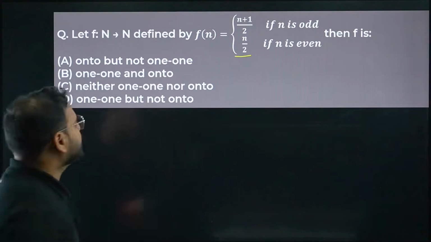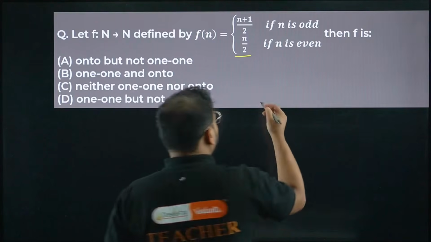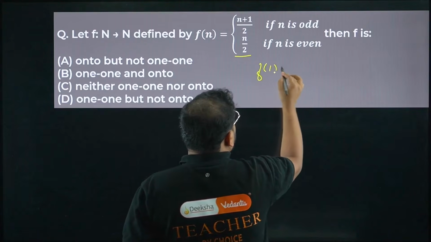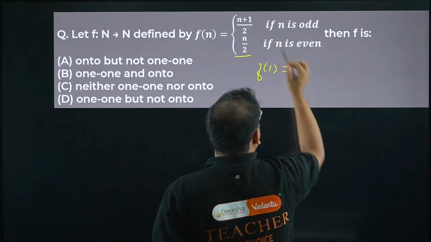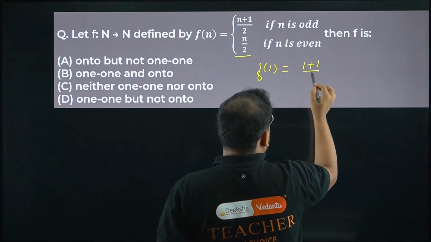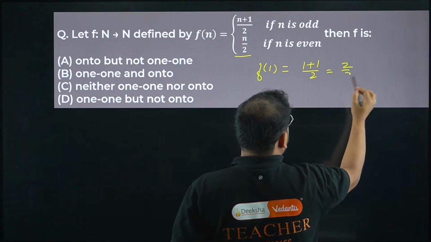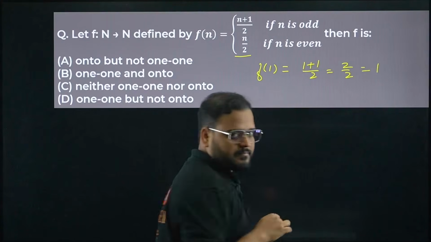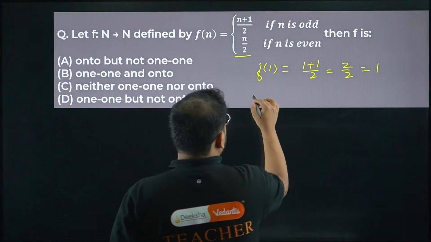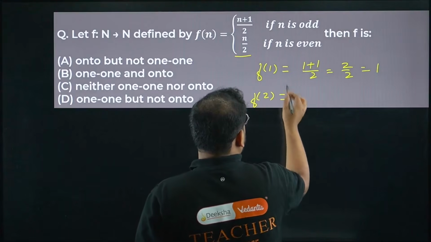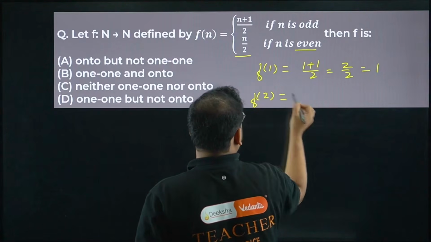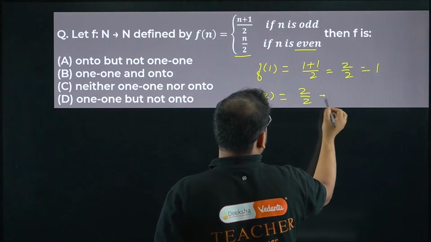We're looking for one-one and onto. Let's check. I'll take a number, f of 1. f of 1 will become what? Odd case. So (1 plus 1) by 2, how much is this? 2 by 2, which is 1. This is f of 1. Let's find now f of 2. 2 is even. I'm going to use this function now: 2 by 2, which is 1.